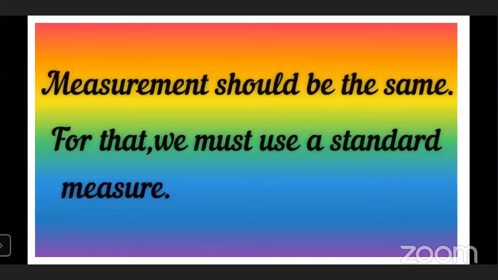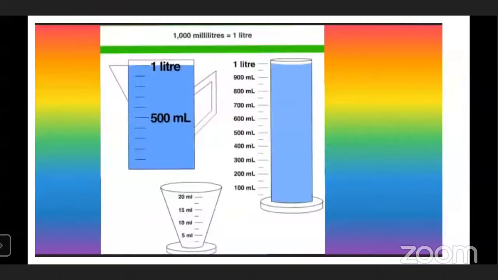For example, to measure kg, that means kilograms, we use 1 kg equals 1000 grams. That is a standard unit to measure kilograms. In the same way, we have a standard unit to measure volume and capacity. See here, 1000 milliliter equals 1 liter. You can say it in another way also: 1 liter equals 1000 milliliter.